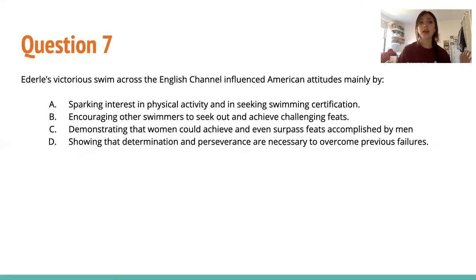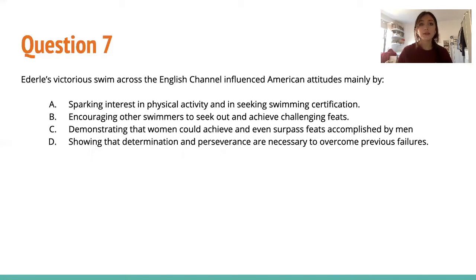Okay, question 7. Ederly's victorious swim across the English Channel influenced American attitudes mainly by... We can already know by going back to the text in the last paragraph. It says over the next few years after she swam across the channel, more than 60,000 people credited her with motivating them to earn their American Red Cross swimming certificate. It also said before that it inspired Americans to be more active. So we already kind of know the answer from this.